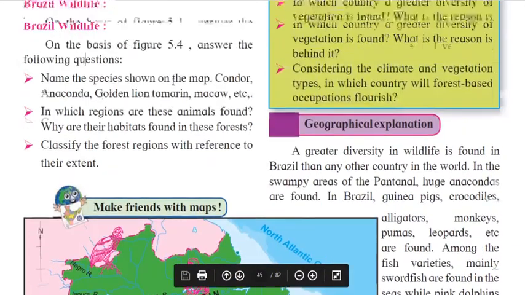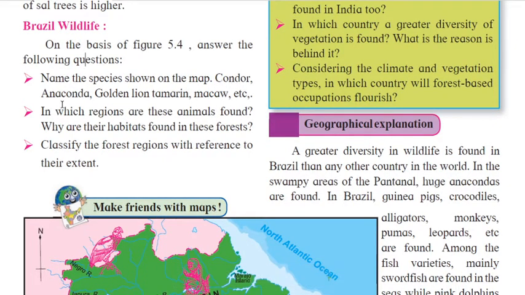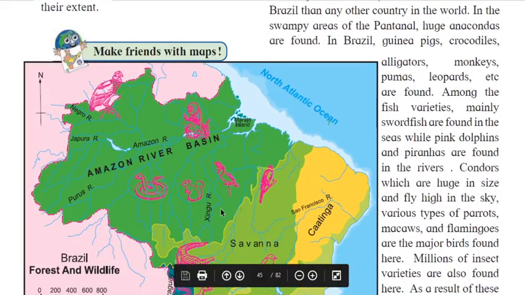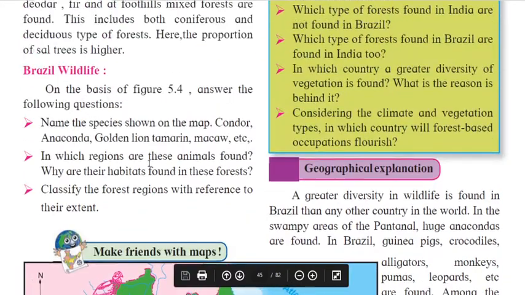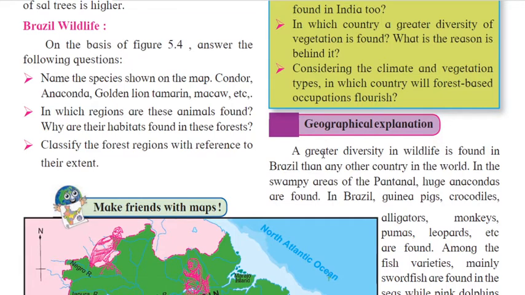Okay, so what they asked us: name the species shown on the map: condor, anaconda, golden lion tamarin, macaw. In which region are these animals found, and why are their habitats found in this forest? Classify the forest region with reference to their extent. This can be done by students only. This is an activity, and here they have given a very nice map, and you can answer this. Okay, so we are going to learn the geographical explanation about Brazil.